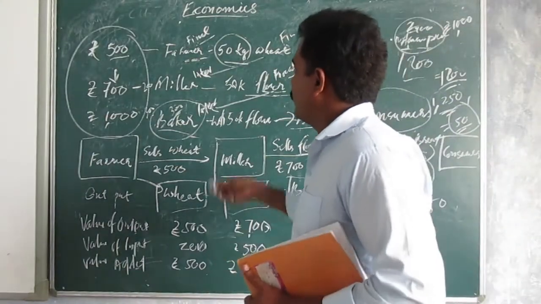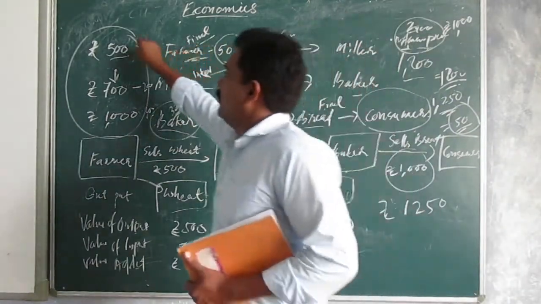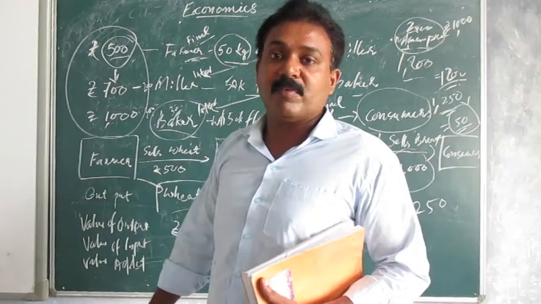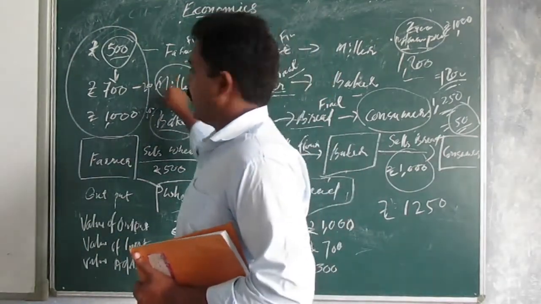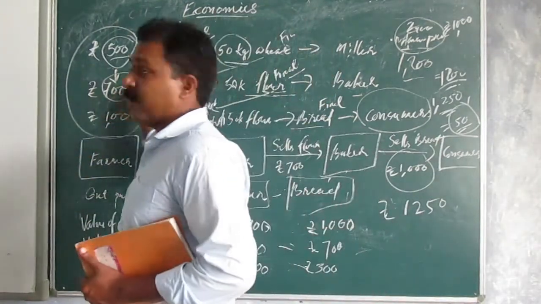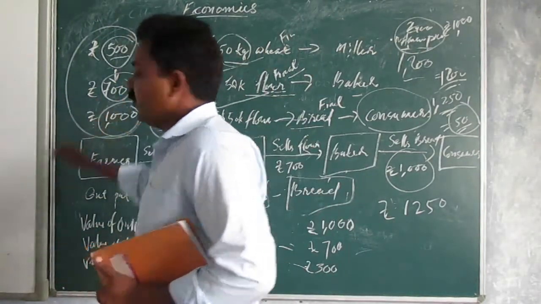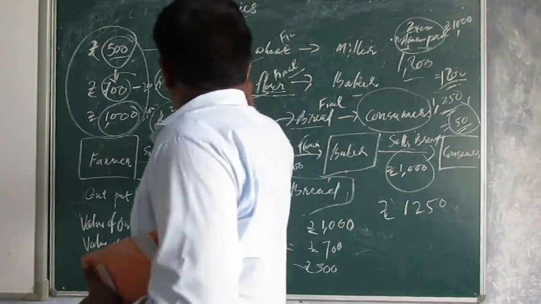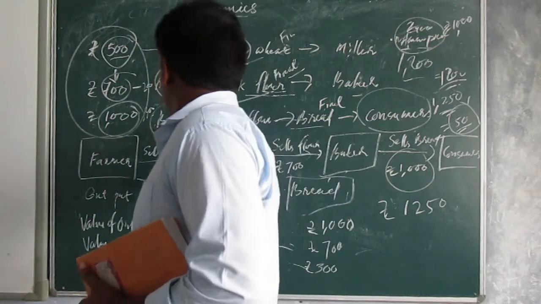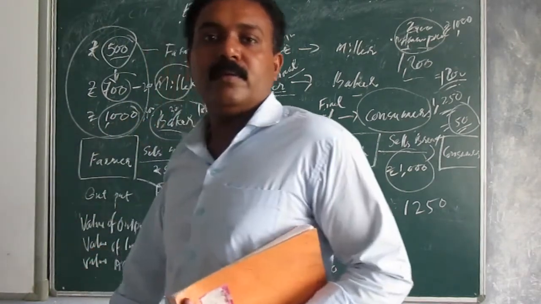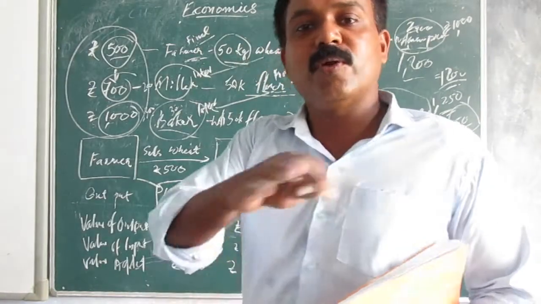What will happen for the farmer? It is the final good. When we do the miller, it is a final good, so 700. And then for the baker this bread is the final good. However, the story does not end there.